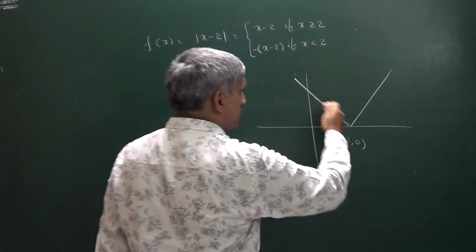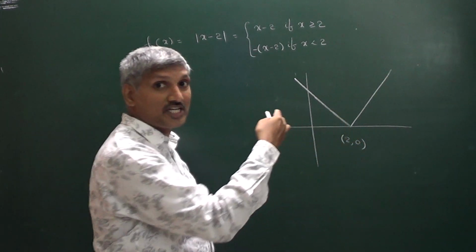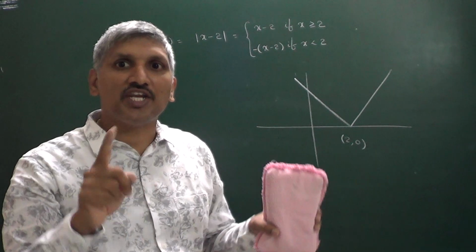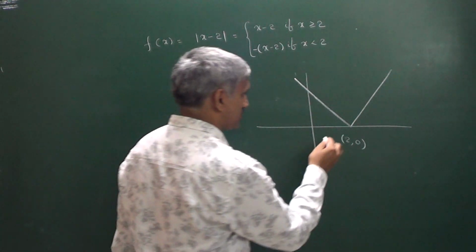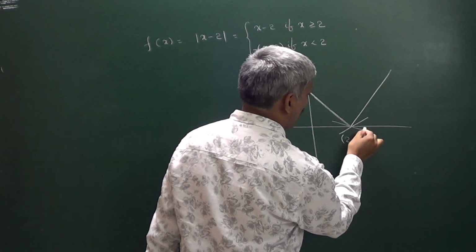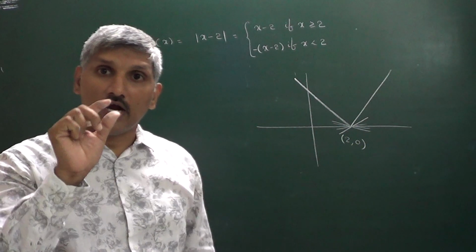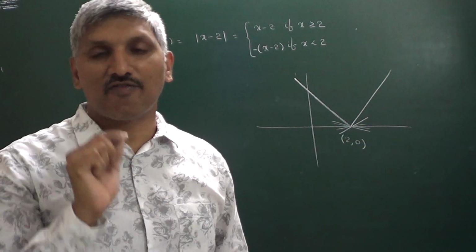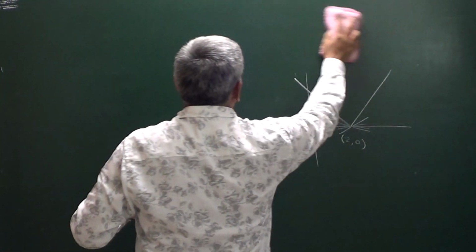So it is a continuous graph, but at x = 2 we have a sharp edge. Where there is a sharp edge, the function is not differentiable, because at this sharp edge we can draw infinite number of tangents. So that's why at all sharp edges the function is not differentiable.